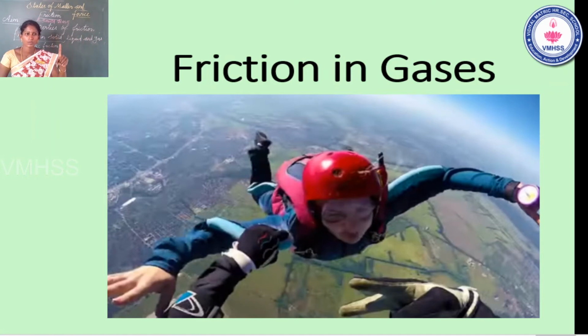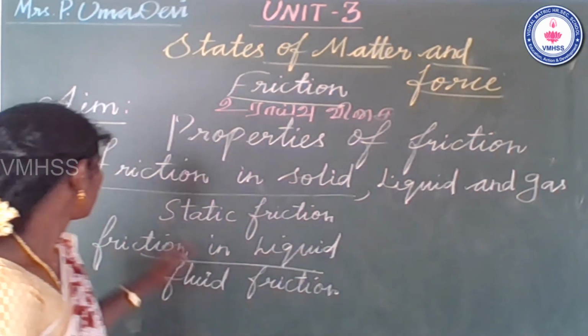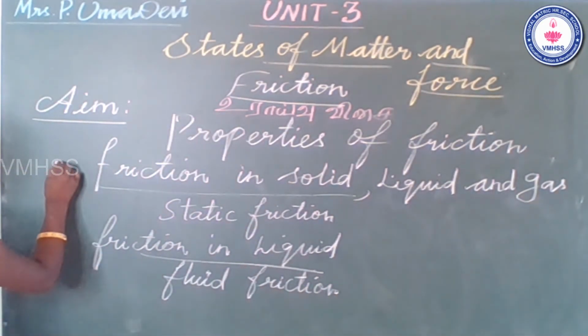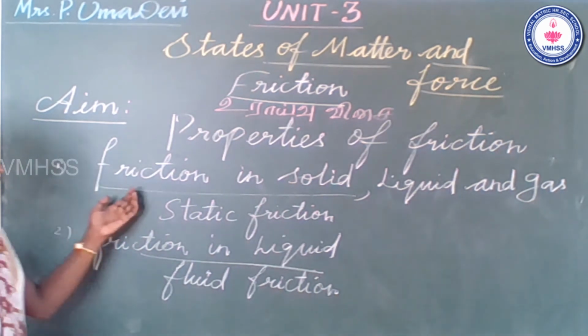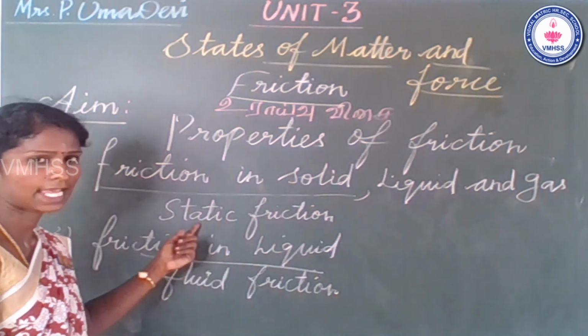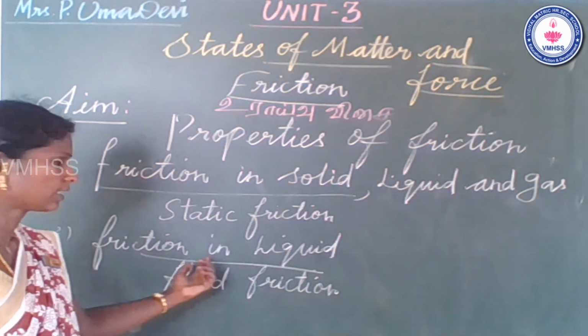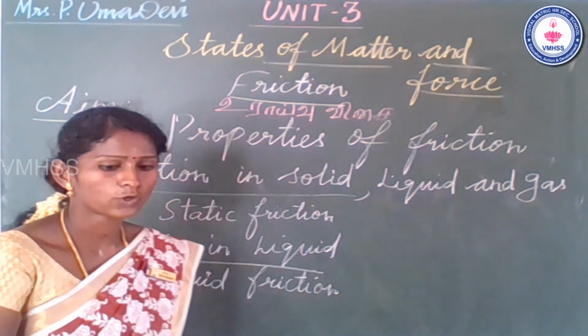So the air is one of the surfaces, your hand is another surface. So the friction takes place between the hand and air. Okay, so that was an example of friction in gases. Students, there are three types of friction that take place in three states of matter. Friction in solid, the other name is static friction. Friction in liquid, the other name is fluid friction.